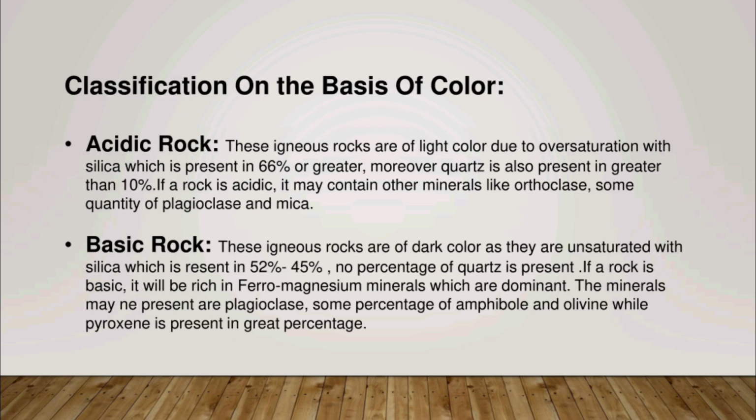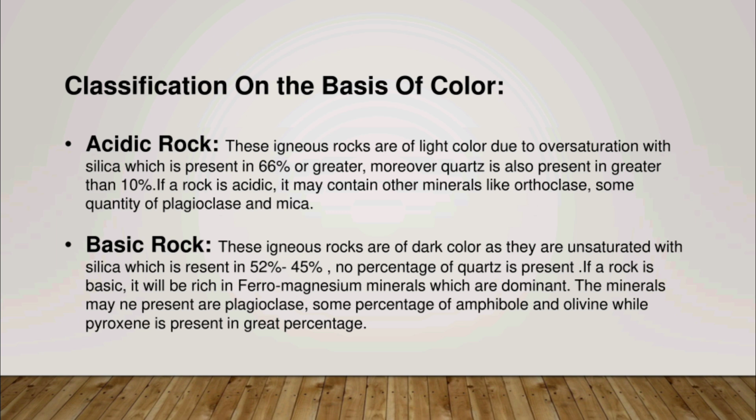Igneous rock are further classified on the basis of their colors, and they are divided into two types: acidic rock and basic rock. Acidic rock are rock that are light in color due to oversaturation with silica. Moreover, quartz is also present and greater than 10%. If a rock is acidic, it may contain other minerals like plagioclase, orthoclase and mica.